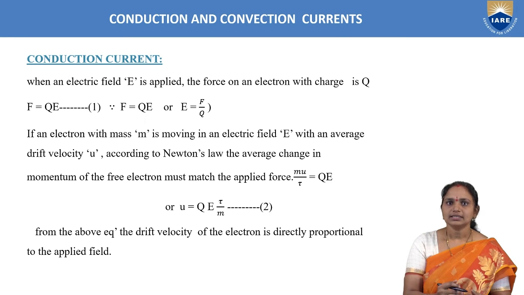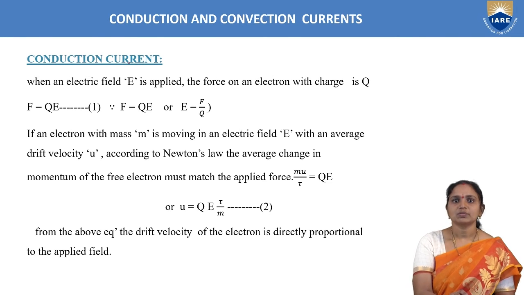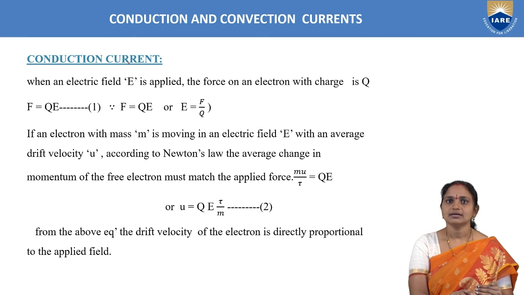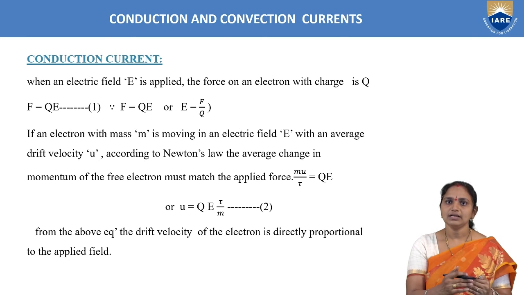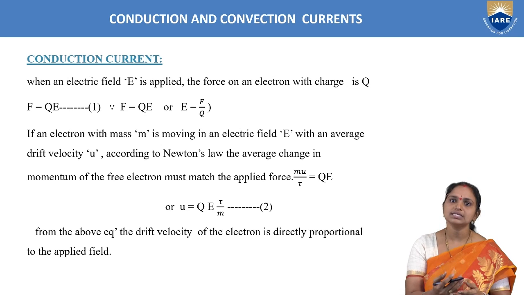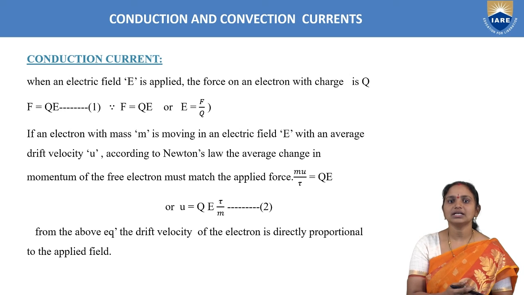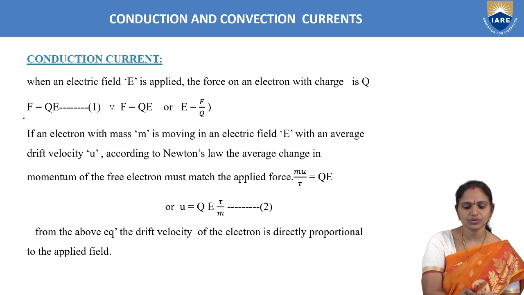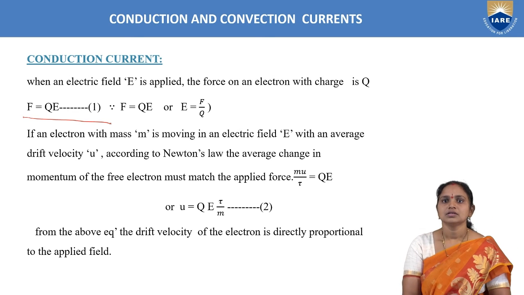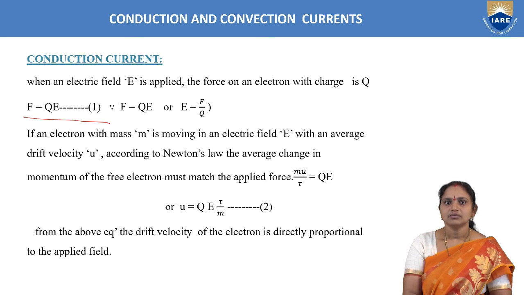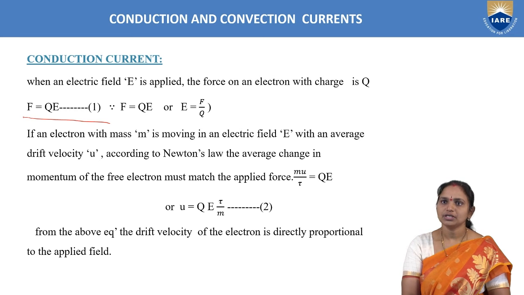So now in conductors, to explain this conduction current, first we will take a field, here electric field, which is applied. When an electric field E is applied, then there is a force, right? From Coulomb's law, we can take the relation between force and electric field as F equal to Q into E. So now here, we are taking force as Q into E.